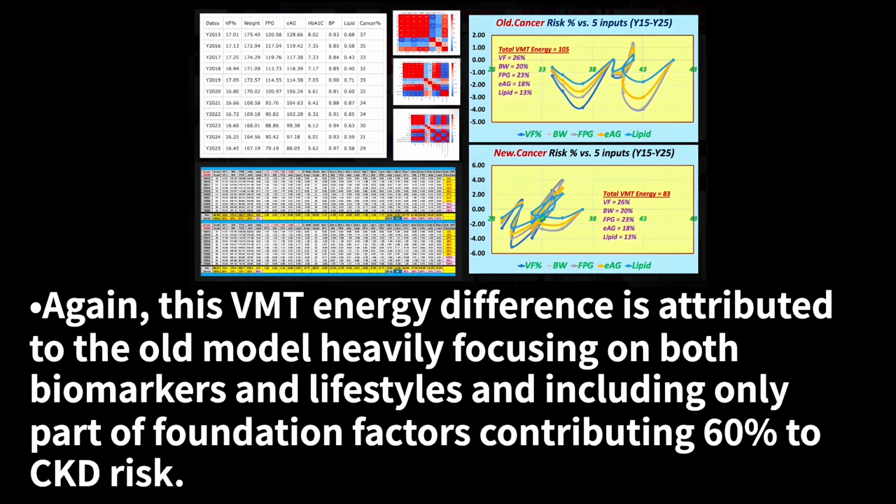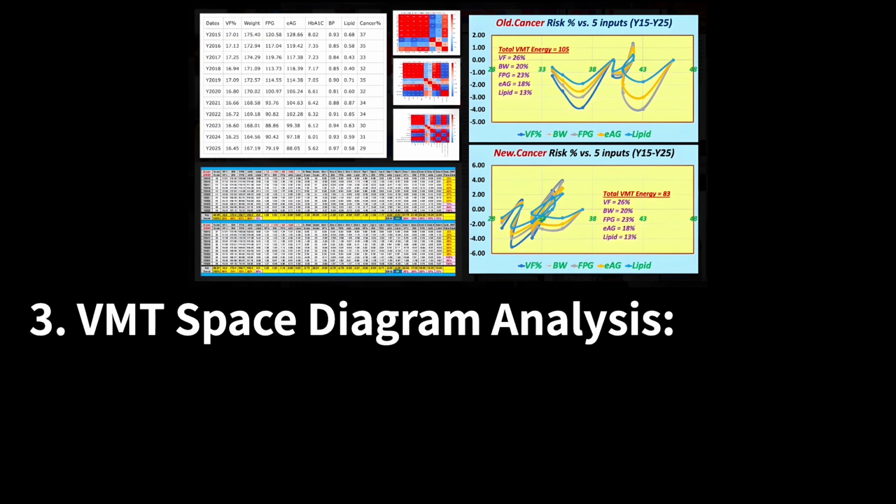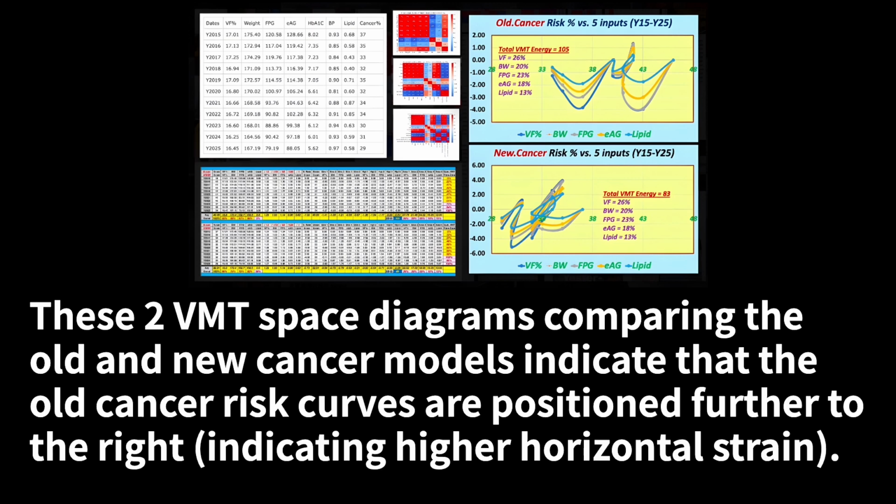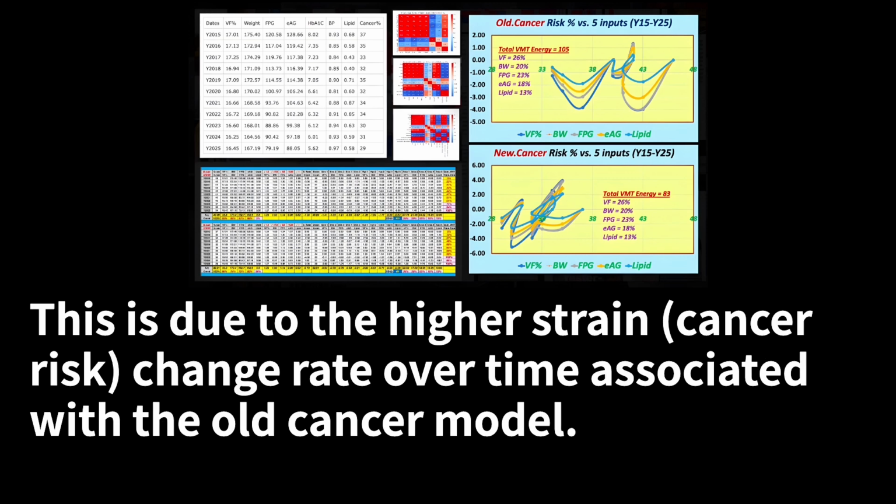Again, this VMT energy difference is attributed to the old model heavily focusing on both biomarkers and lifestyles, and including only part of foundation factors contributing 60% to cancer risk. 3. VMT space diagram analysis. These 2 VMT space diagrams comparing the old and new cancer models indicate that the old cancer risk curves are positioned further to the right, indicating higher horizontal strain. This is due to the higher strain, cancer risk, change rate over time associated with the old cancer model.